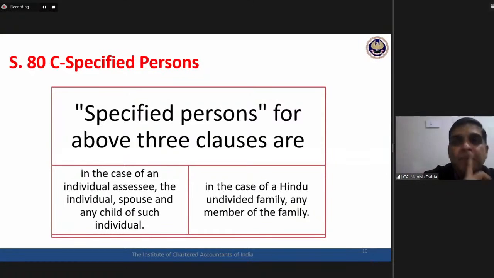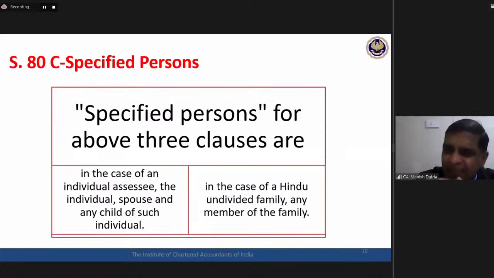My whole purpose of emphasizing this again and again is to give you clarity about 80C. But there is a larger purpose behind this. Based on this particular example, I'm trying to inculcate a habit in each one of you, those who have cared to see this telecast of the institute, how to read the income tax, how to find out your own answers.